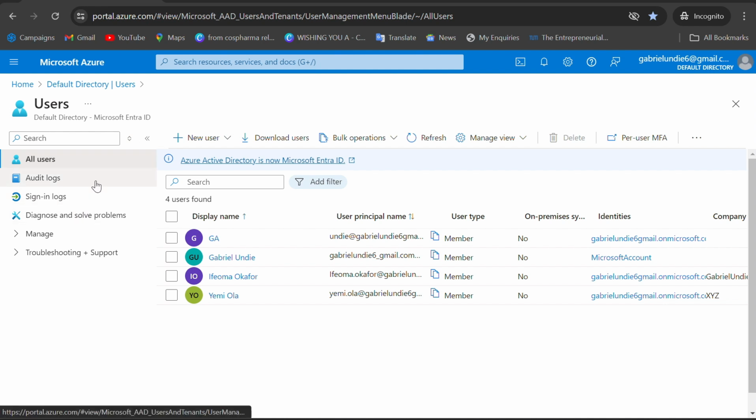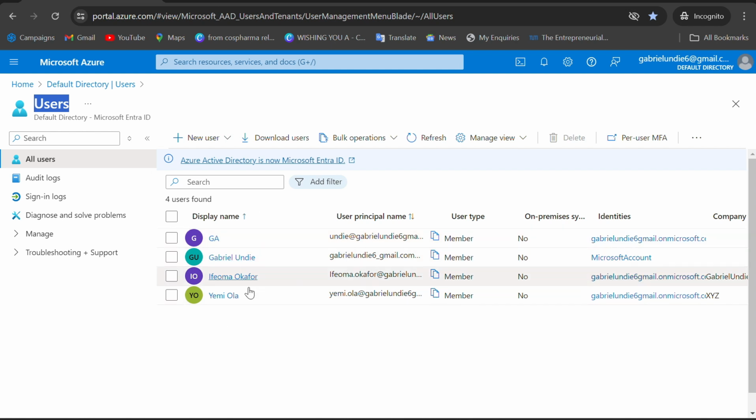Once you click on users, we are on the users interface or directory right now. Notice that Users here is the main heading. That means all the options here are the ones we will use to manage our users. On the right here, you can see the users in this particular application.